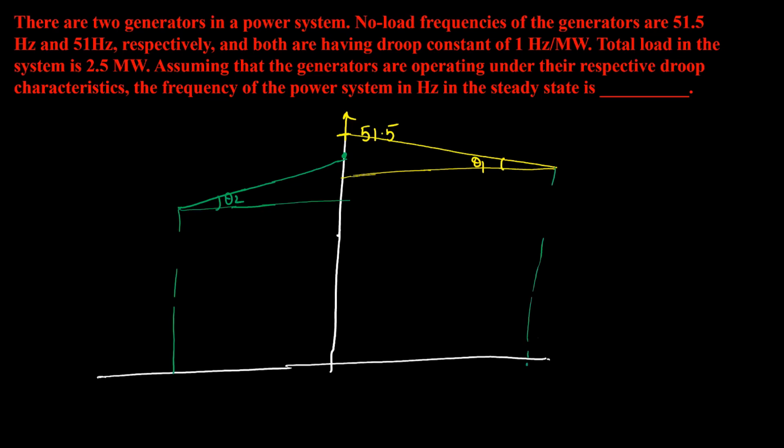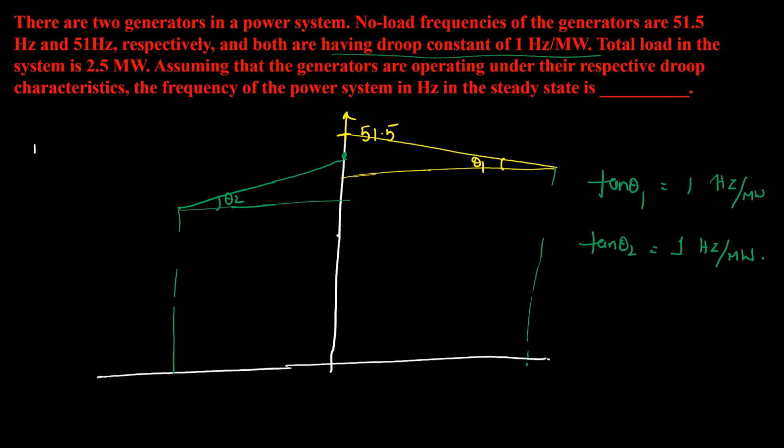The droop characteristics have a droop constant of 1 Hertz per megawatt, so tan theta 1 and tan theta 2 are both 1 Hertz per megawatt. For a total load of 2.5 megawatt, what is the frequency of operation of the machine? That is what he is asking.